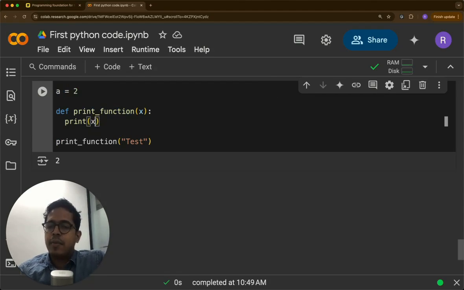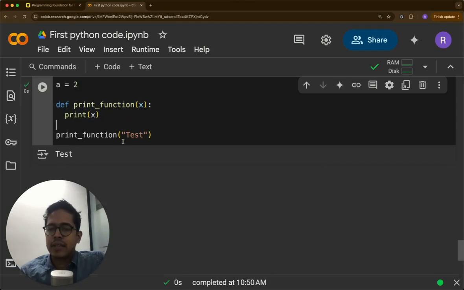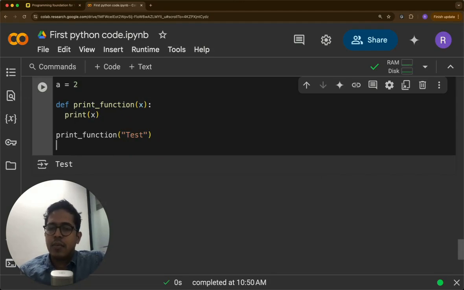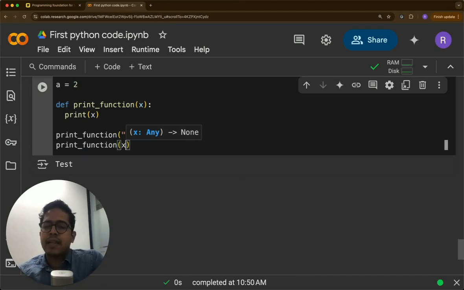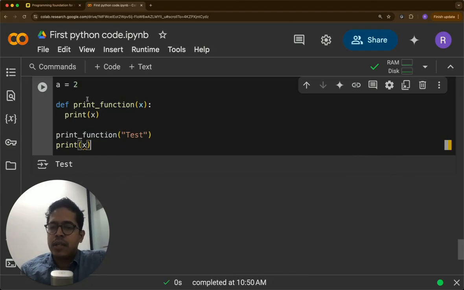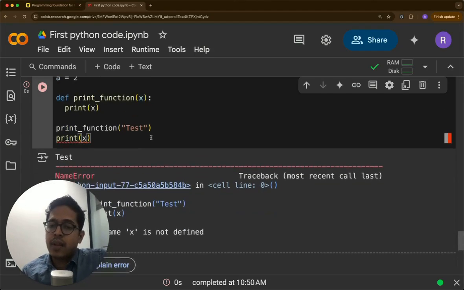But whereas if we ask to print x, then it will print the value of x, that is whatever is passed to the test. But outside here, what if we say print x? What if we ask to print x outside the function? This x does not exist outside the function, so this should show an error.